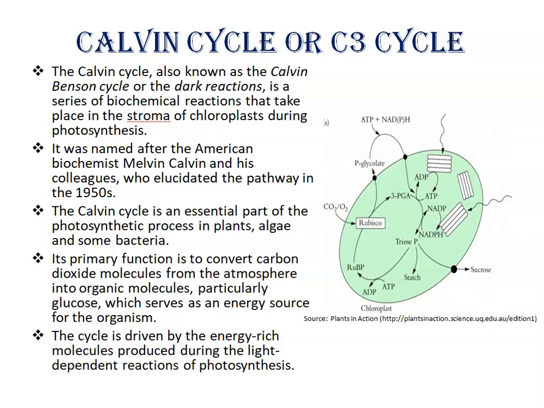It was named after the American biochemist Melvin Calvin because he elucidated this pathway in the 1950s. Calvin cycle is an essential part of the photosynthetic process in plants, also in algae and some bacteria. Its primary function is to convert carbon dioxide molecules from the environment into organic molecules, right? Which serve as an energy source for the organisms.